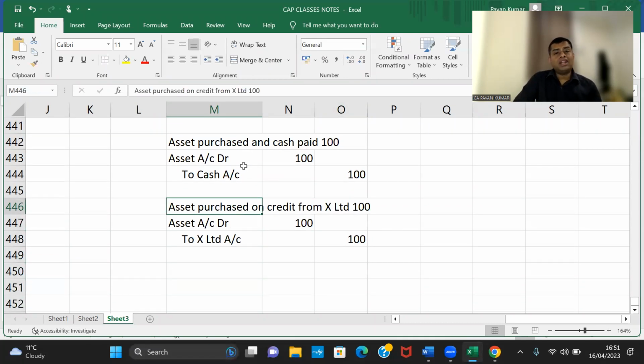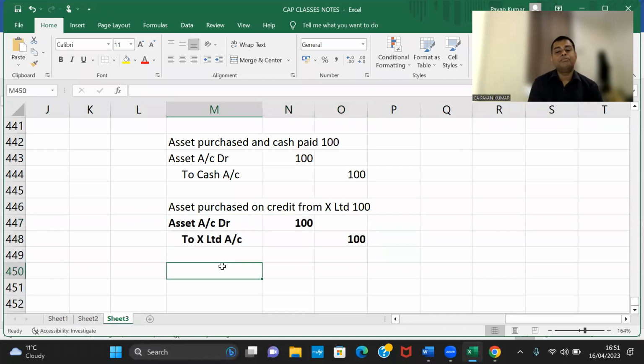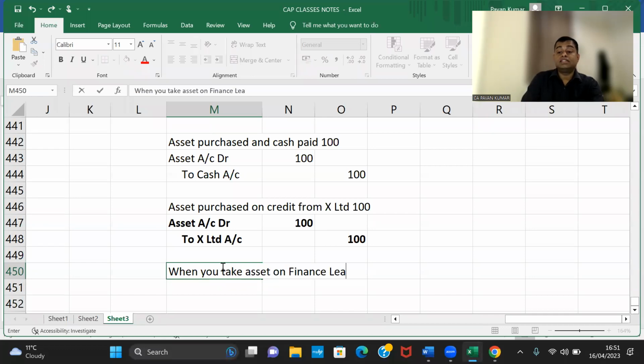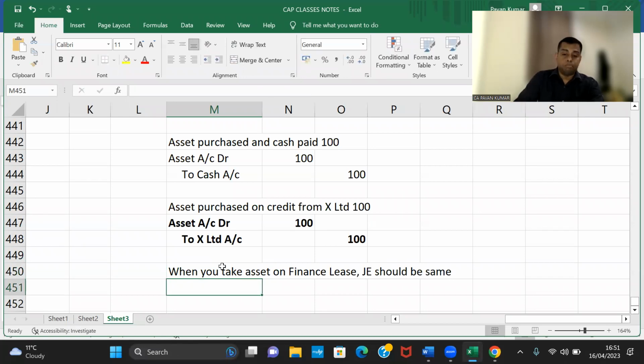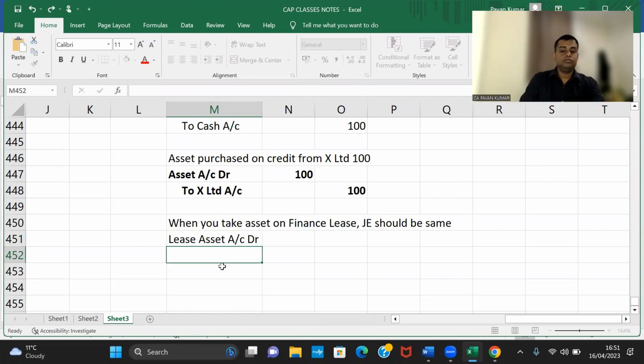So when you take the asset on finance lease, there is no difference. The journal entry should be the same, but the asset is not my own asset, so I will show it as leasehold asset, lease asset.